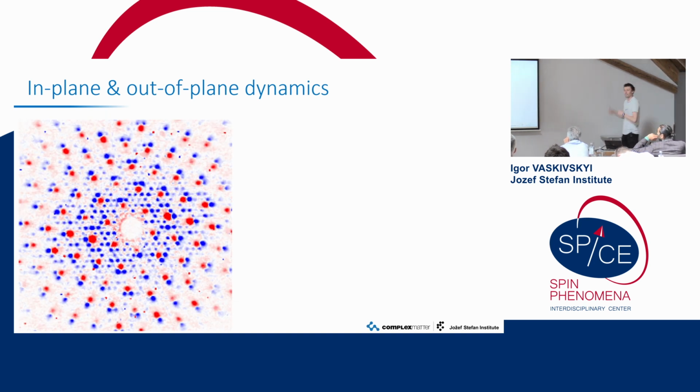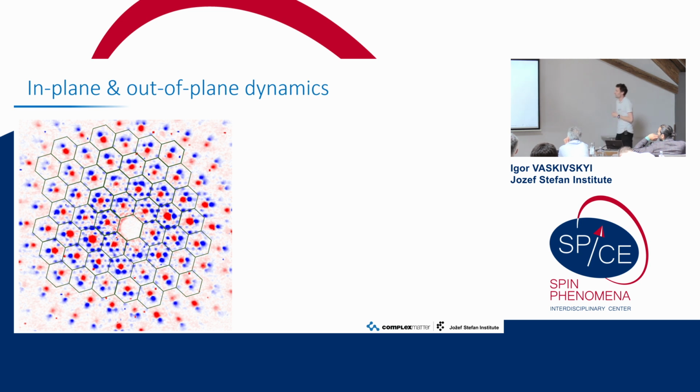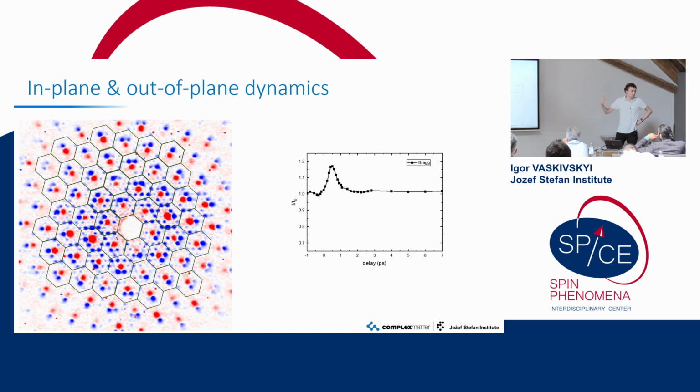So here is a larger image. I can again draw the Brillouin zone, and in the center of each hexagon you have the bright red spot. That's a Bragg peak, which simply goes up because we are partially suppressing the charge density wave. So of course Bragg goes up.